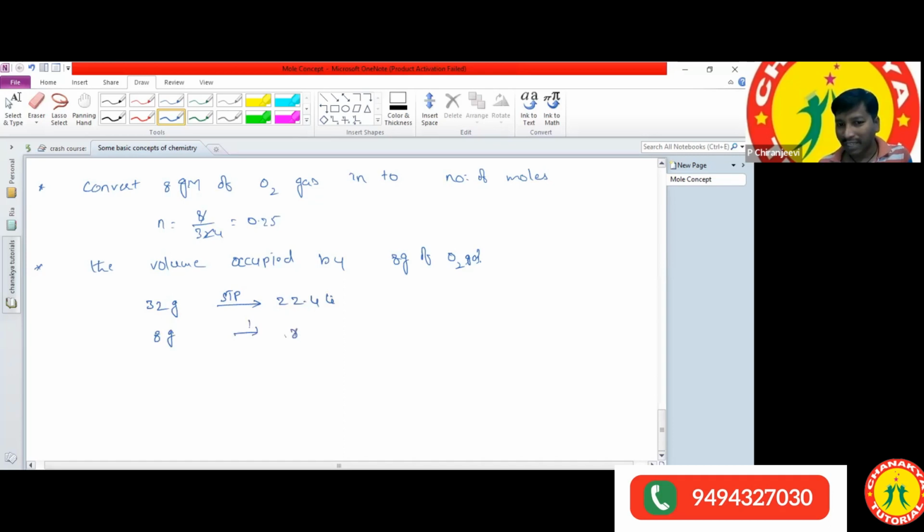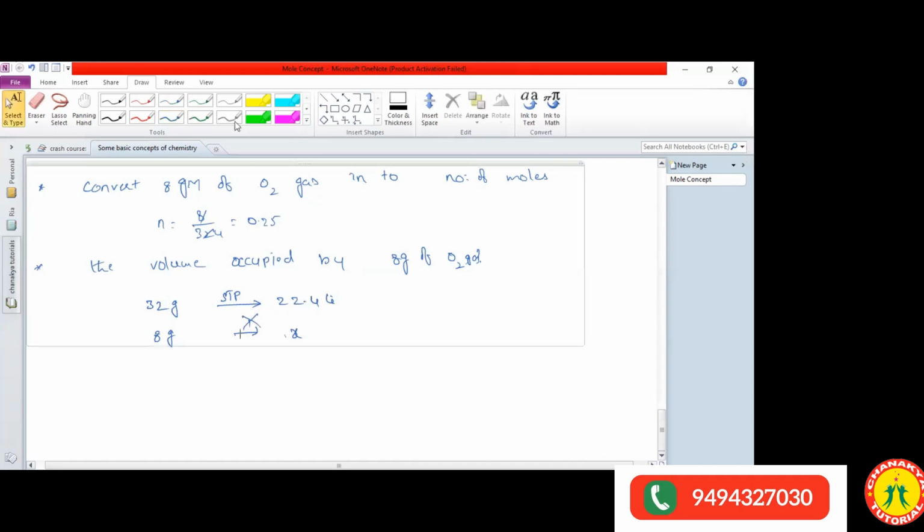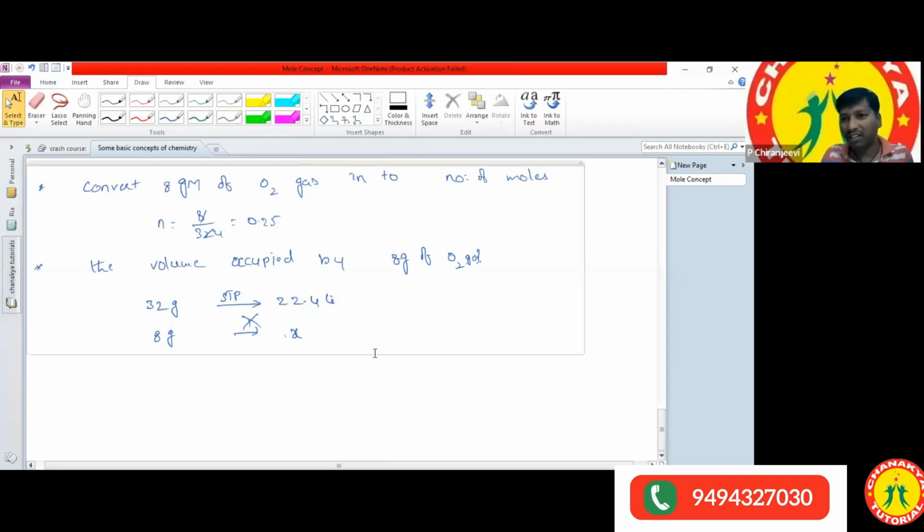So if you consider it as X and do the cross multiplication, you will get the answer. If you do the cross multiplication, tell me the answer. Any one of you? 5.6. 5.6 is the correct answer. Okay, Ishanika, you got the clarity?